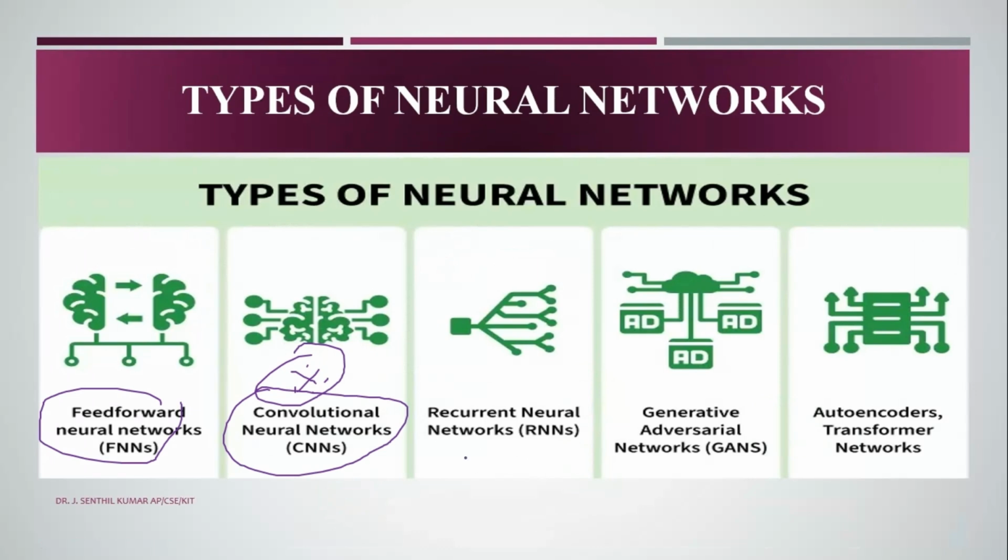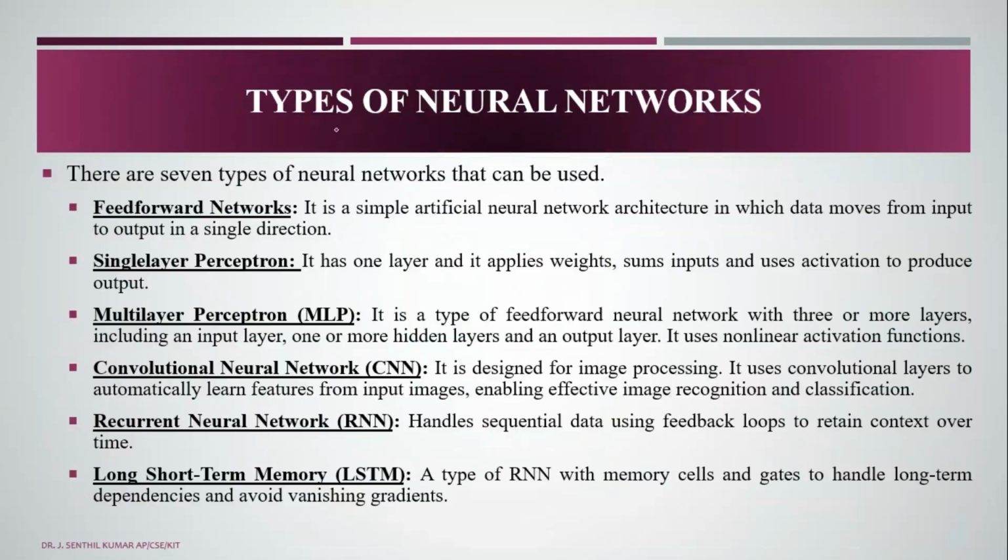We have feed forward neural networks, single layer perceptrons, multi-layer perceptrons, convolutional neural networks, and recurrent neural networks, long short-term memory. So these are the different types of neural networks.